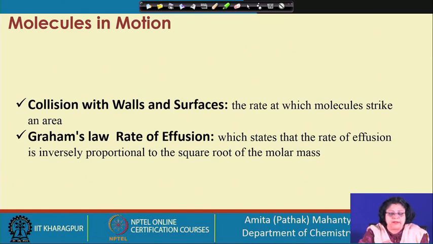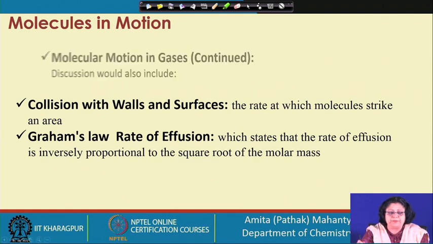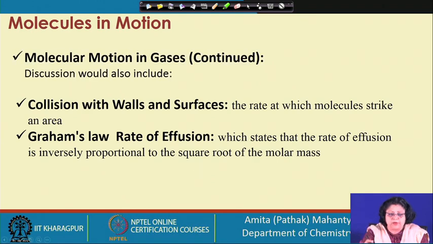In that category, we will discuss Graham's law of effusion, in which we find that the rate of effusion is inversely proportional to the square root of the molecular mass. This is obviously covered under the molecular motions in the gas phase.